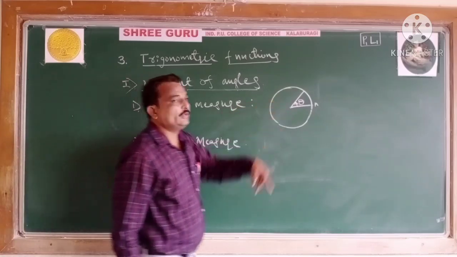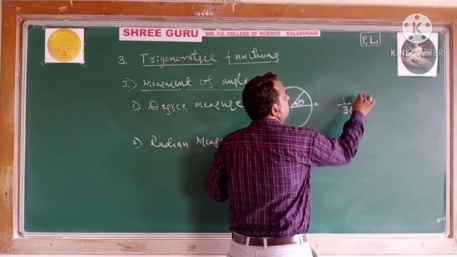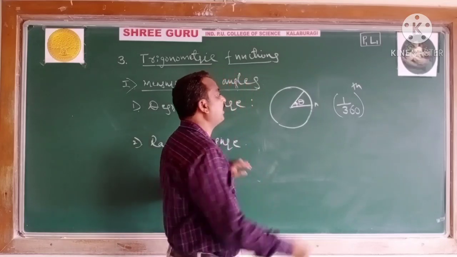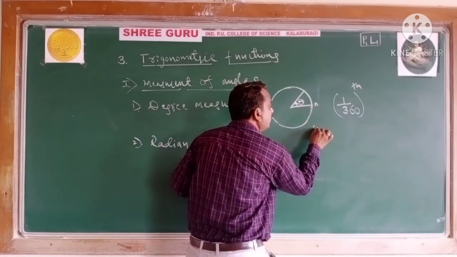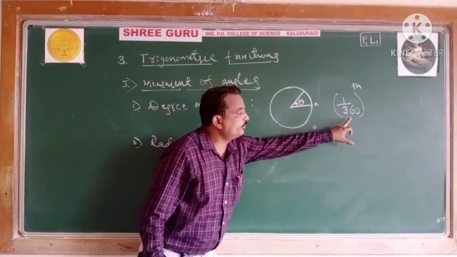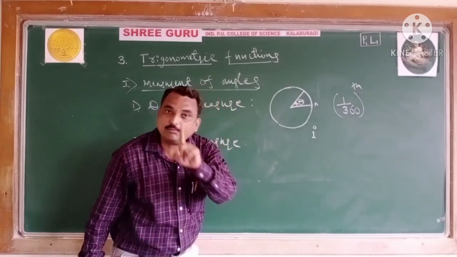In the degree measure, 1/360th part of a revolution is read as 1 degree.